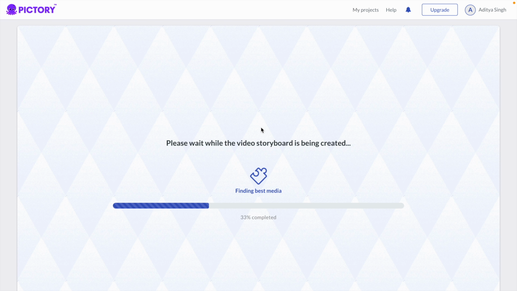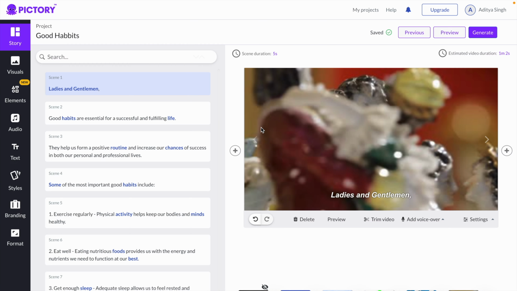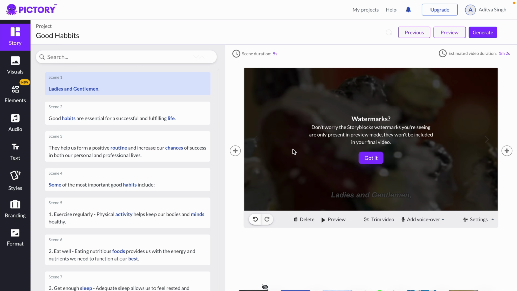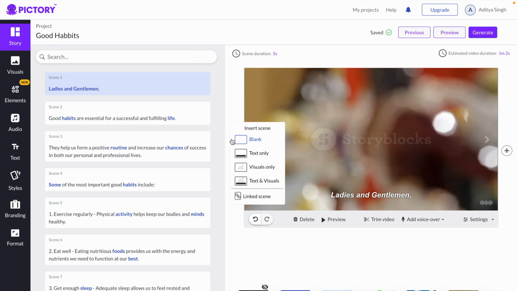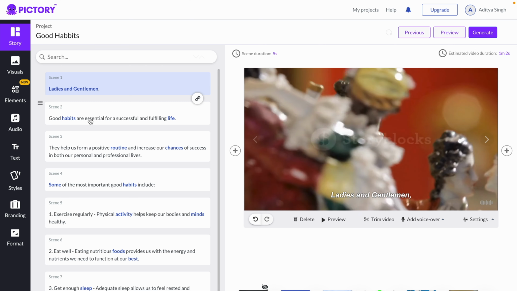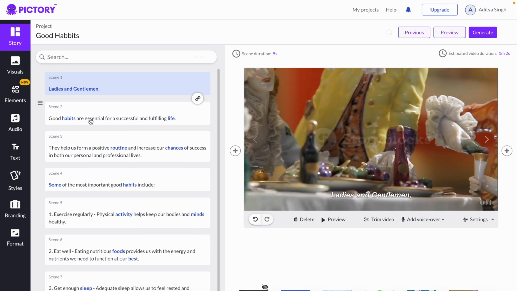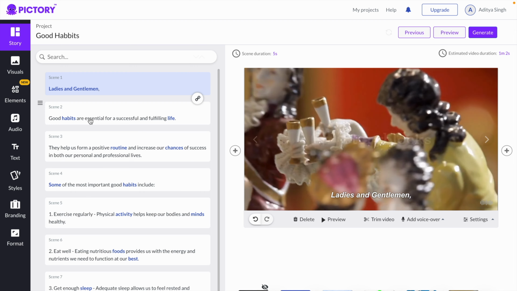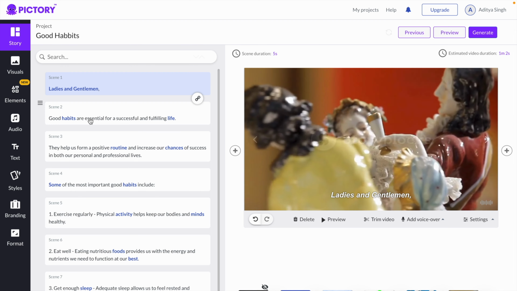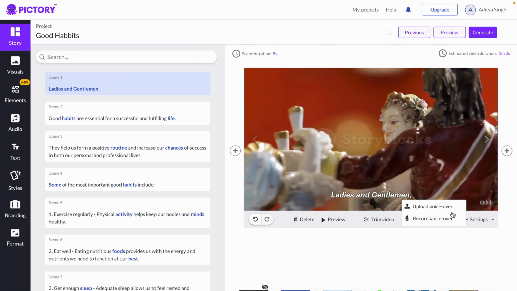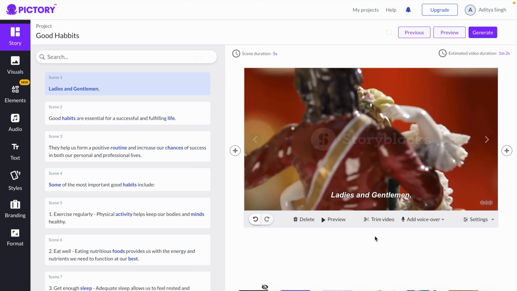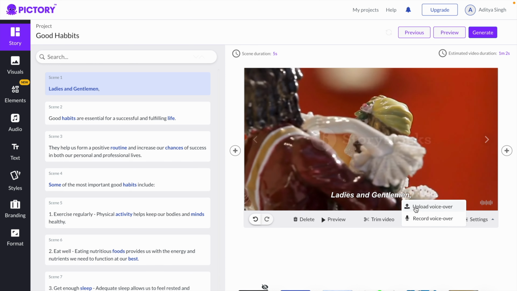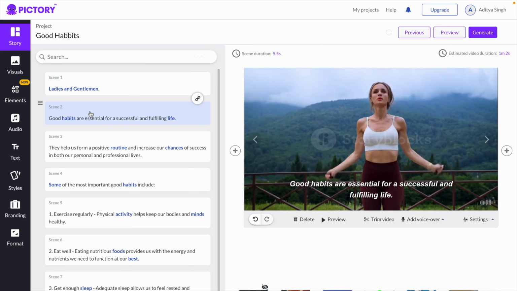So it will again take a few seconds for the generation of the video based on the text. And now my video is generated. So you can see that my screen is divided paragraph-wise, and you can see the video is generated. So the ladies and gentlemen, the images got like these. There is also an add voiceover option, which you can see on the right hand side. You can upload your voice. This part I will cover later because I have another AI which is much more interesting.